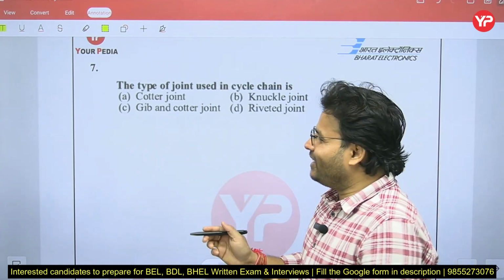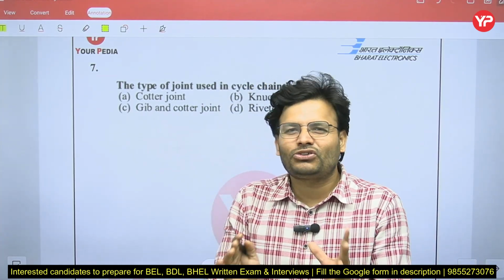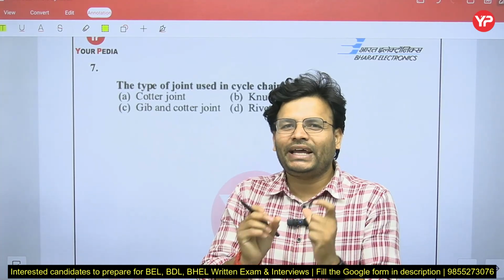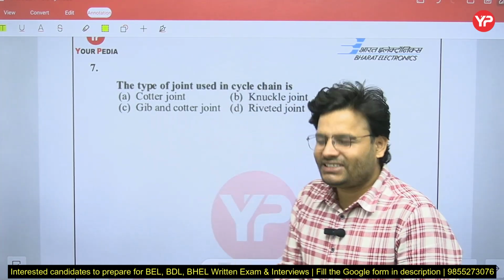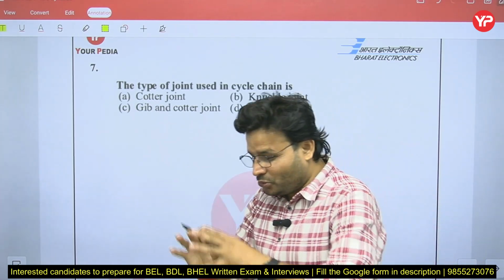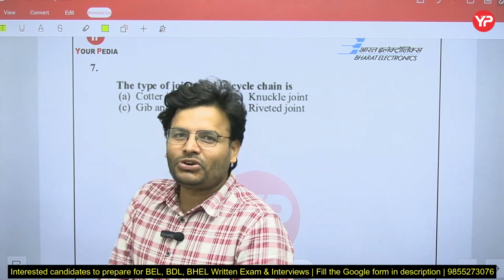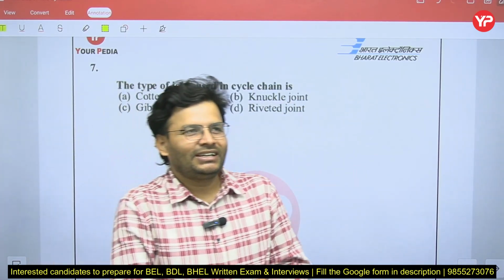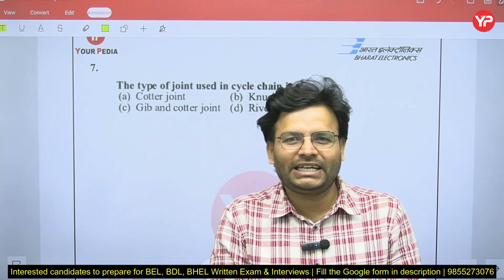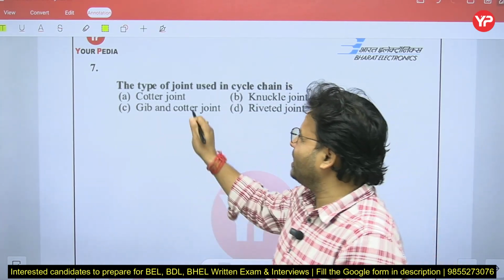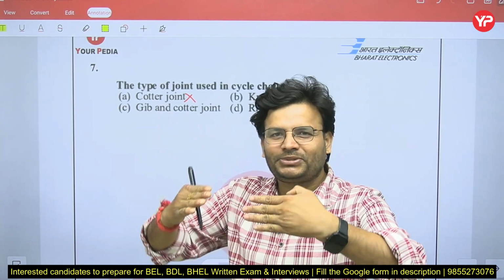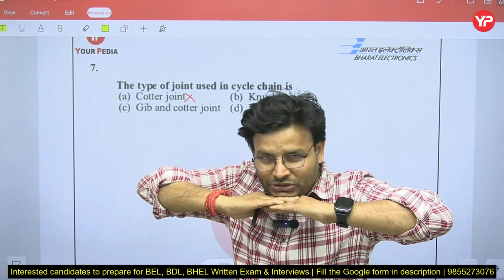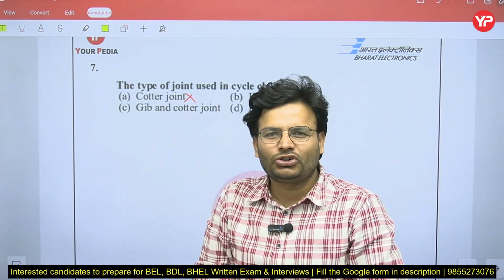Quarter joint, you know, okay. Sometimes, my dear friends, if you don't know the exact answer, what we can do is eliminate the options. I usually say in the class, my dear friends, sometimes you have gone through your whole syllabus, but you don't know the exact answer of the question. In that case, you can eliminate the options also. Like quarter, no sir, you have seen a cycle, quarter joint is not used. So quarter is not going to be used.